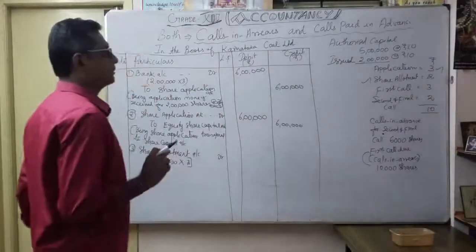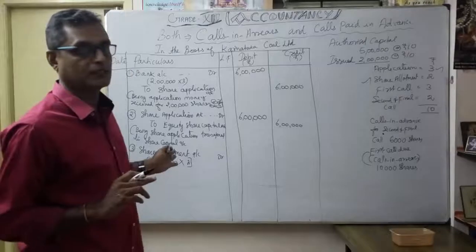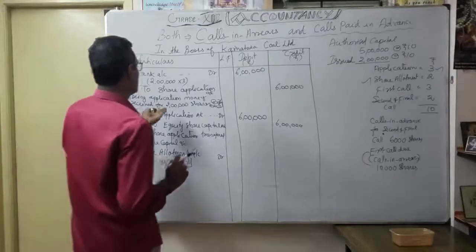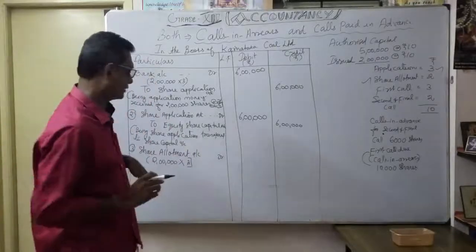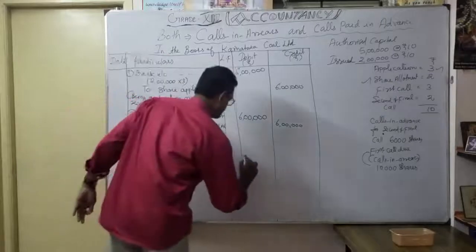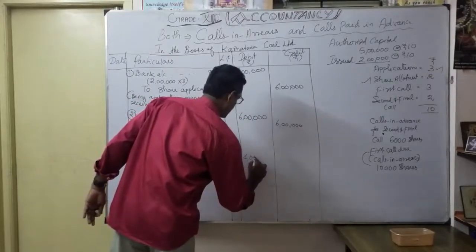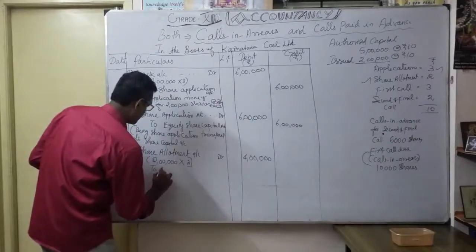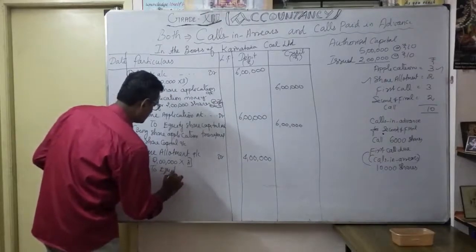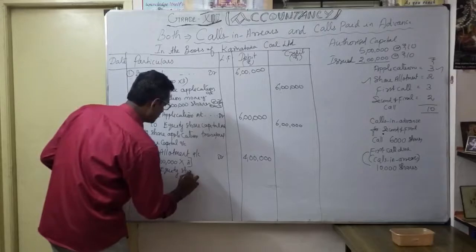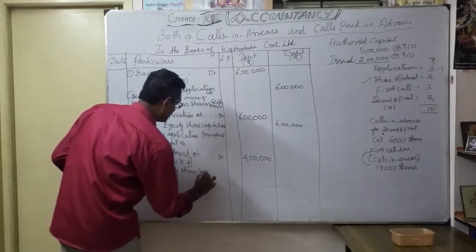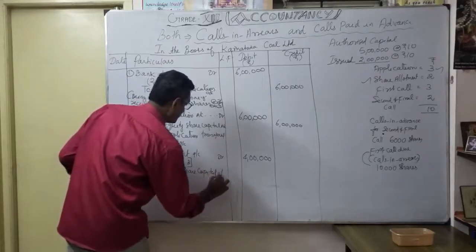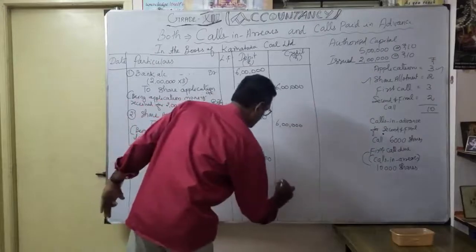Correct. So share allotment, here no question of pro rata basis. Whatever share capital is to be issued, 2 lakhs, we are going to allot entirely. Okay, so 4 lakhs, to equity share capital account. Share capital account, 4 lakhs.